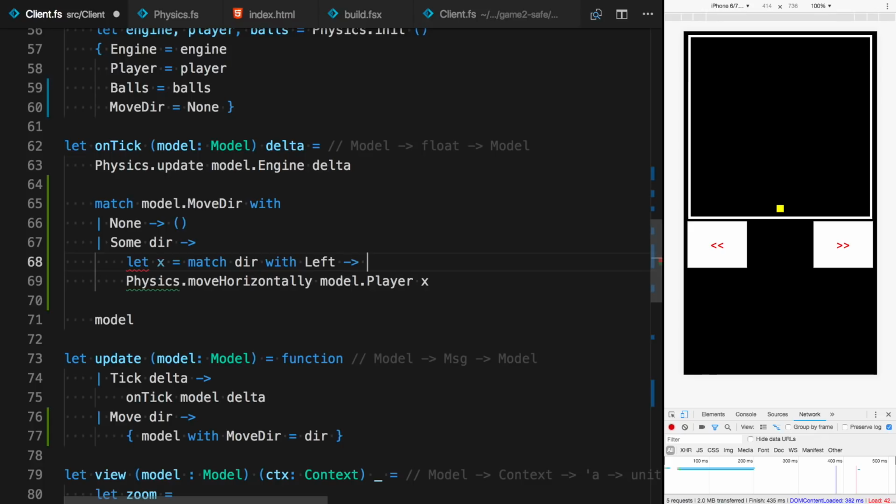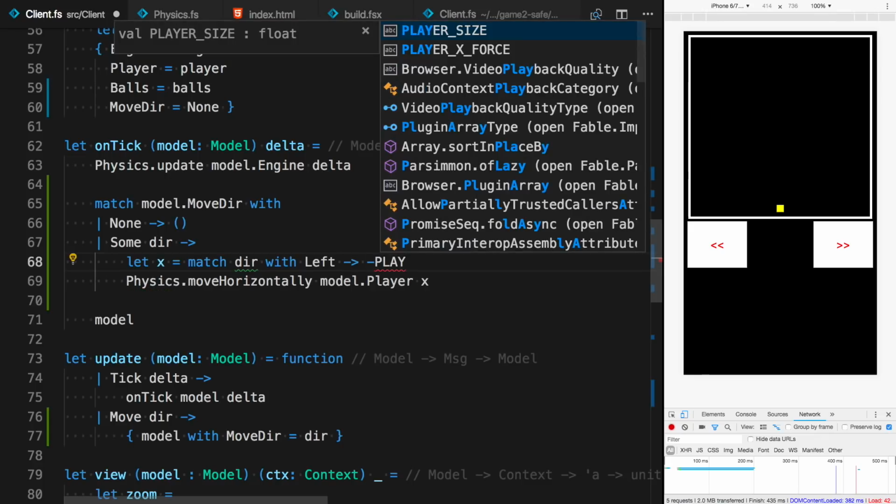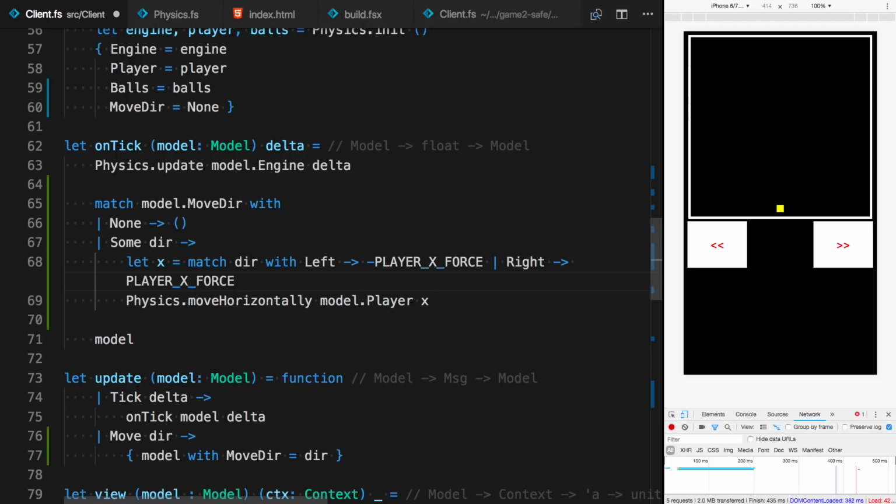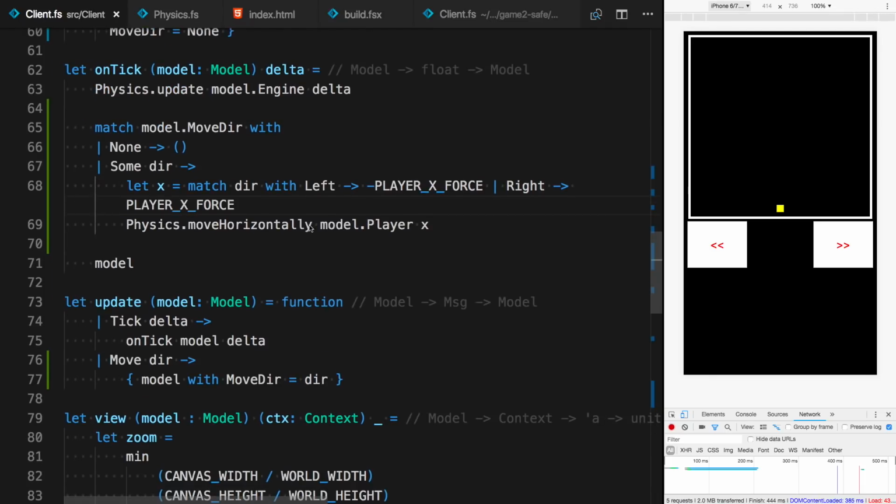If it's left, then we'll use a constant called player x force, whatever, and right will be player x force. So if you think of this, right is like plus, or minus is on the left side. So actually, in this game the zero point is in the middle, so right goes plus this side, and left goes minus this side. Same story with y. This side is minus, and this side is plus. Doesn't make that much difference for us, but something to keep in mind.